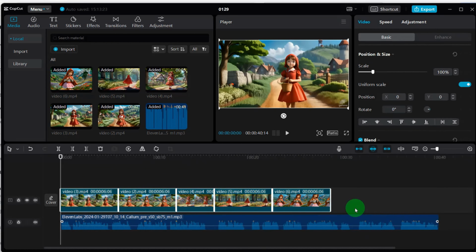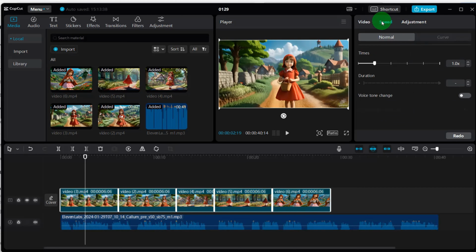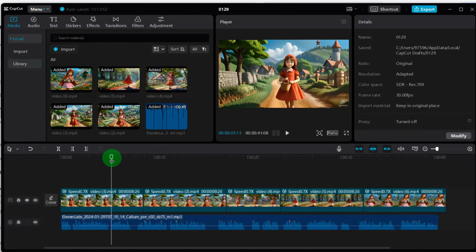Its duration is different from the length of this pronunciation, so we can adjust it. We adjust the playback speed of this video here. You can see the speed. Because I turn it slower, this video will play longer. Then we can see that it is playing slowly.